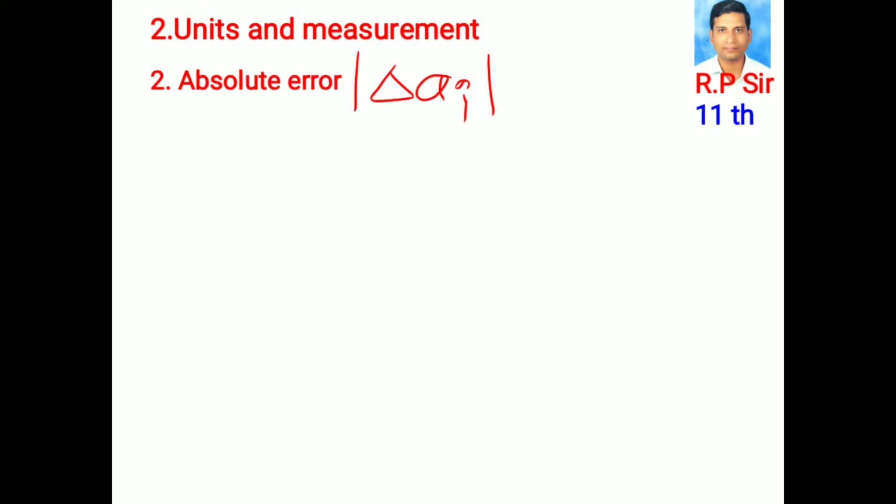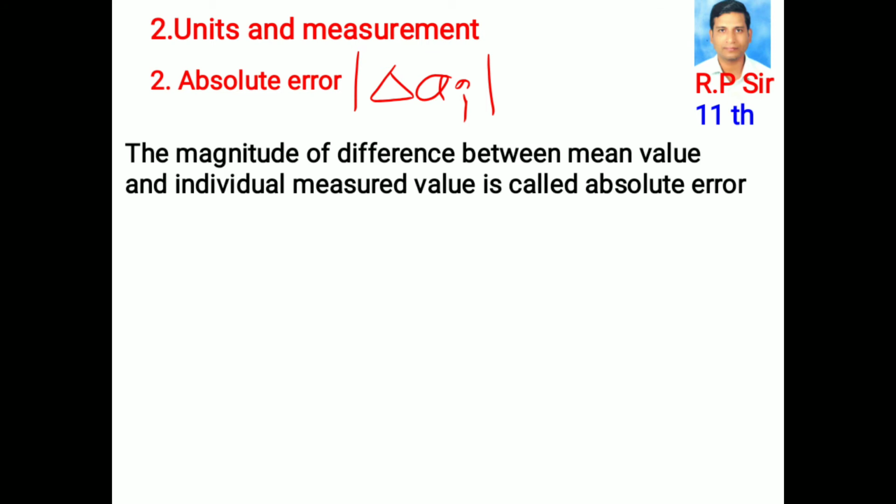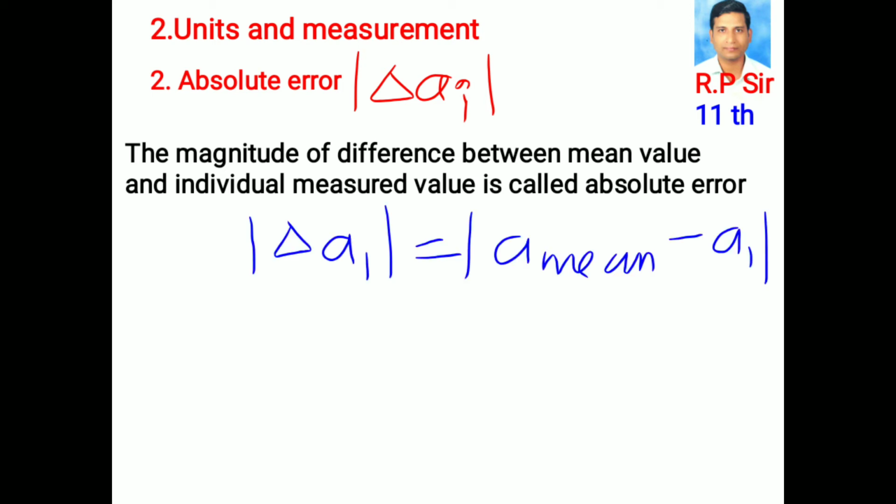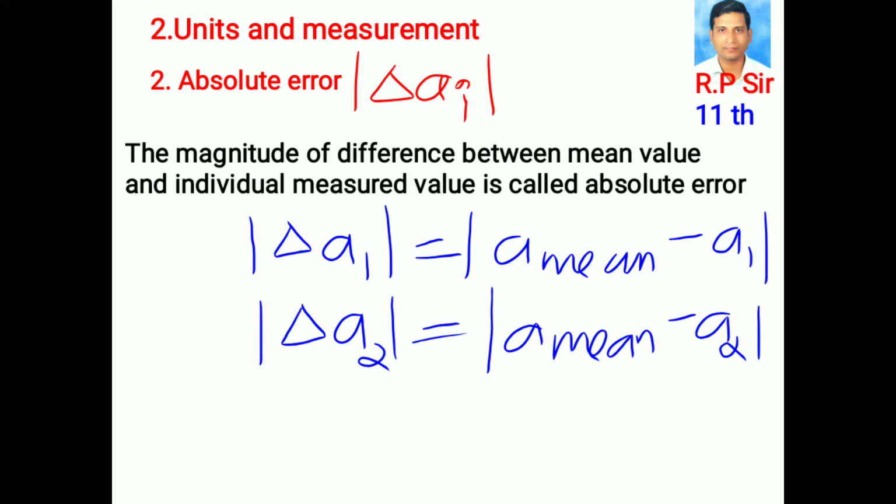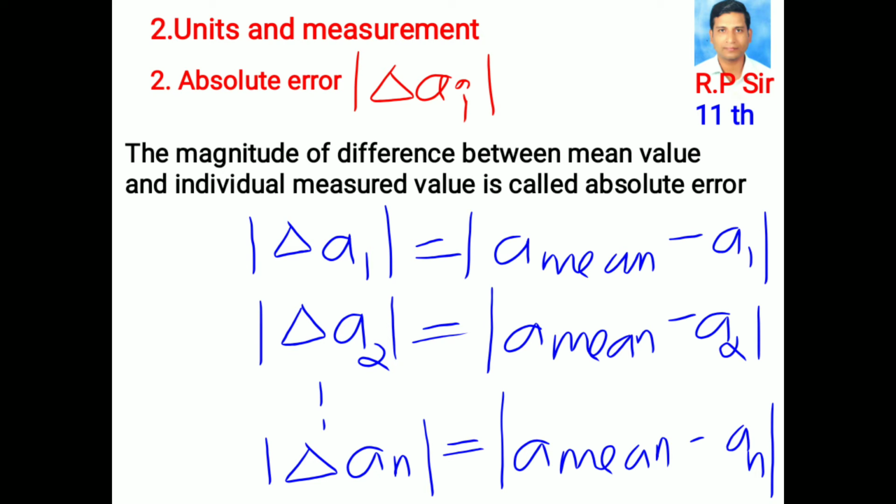Absolute error. Modulus of delta AI. The magnitude of the difference between the mean value and the individual measured value is called absolute error. Modulus of delta A1 is equal to modulus of A mean minus A1. Modulus of delta A2 is equal to modulus of A mean minus A2, and so on. Modulus of delta AN is equal to modulus of A mean minus AN.